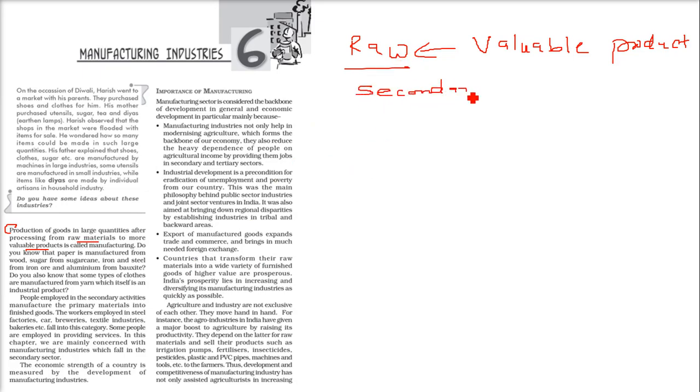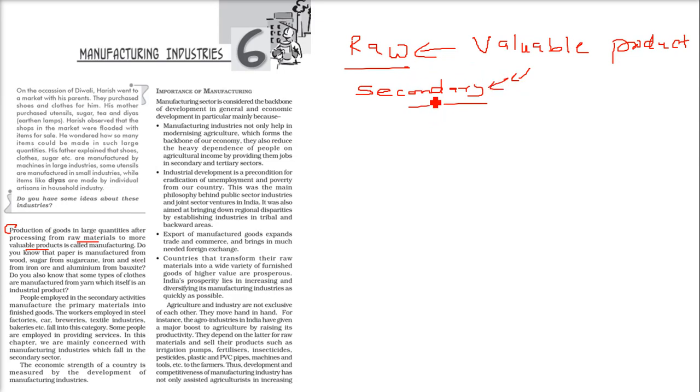Secondary. Now what is the primary activity? In our country it is related to agriculture. But along with this, there are various secondary activities. Manufacturing is the main one, turning primary material into finished goods. People are employed in steel factories, cars, breweries, textile industries, bakeries. They fall into this secondary category, right?